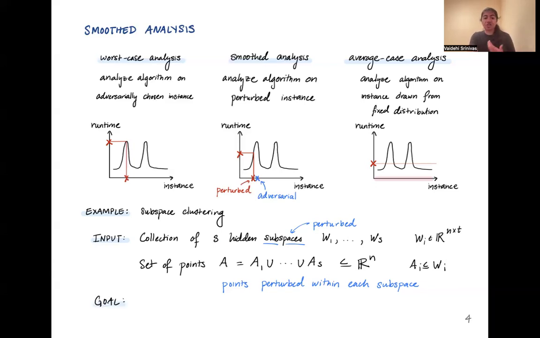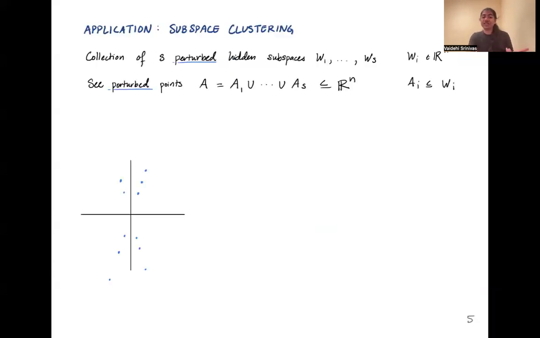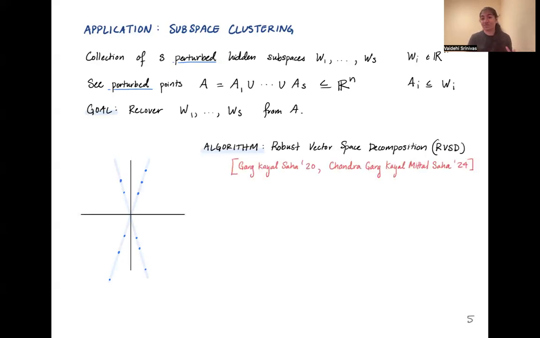Now, given this input, our goal is to, given A, recover these subspaces W1 through Ws. So for example, here if we see these points A, then our goal is to recover these subspaces W1 through Ws, perhaps like this. And one algorithm for this problem in this setting is given by this framework of robust vector space decomposition that was developed in this nice line of work by Chandra, Garg, Kayal, Mittal, and Saha. Essentially, it works when these subspaces are mutually linearly independent.